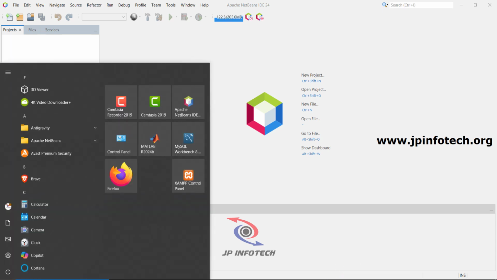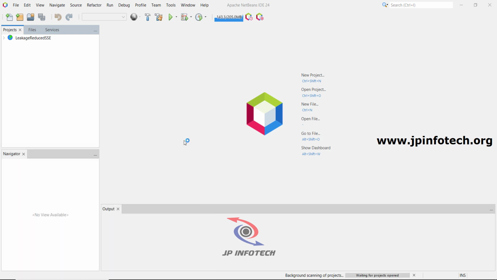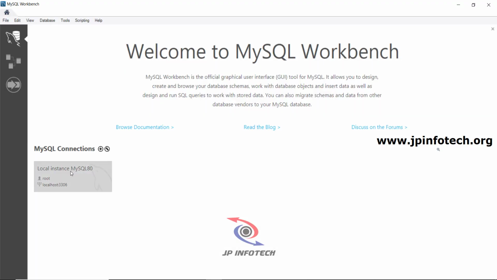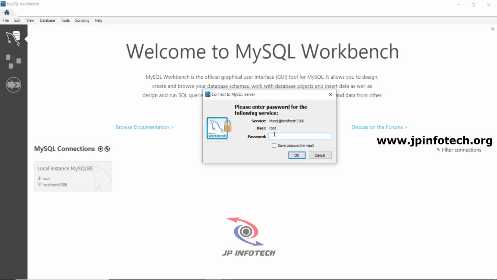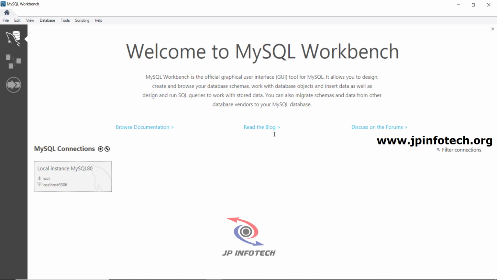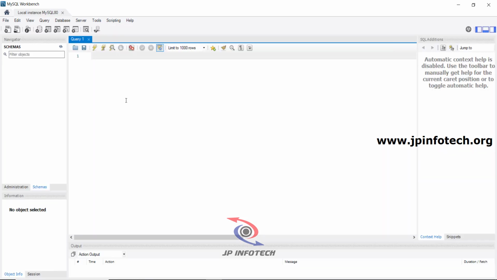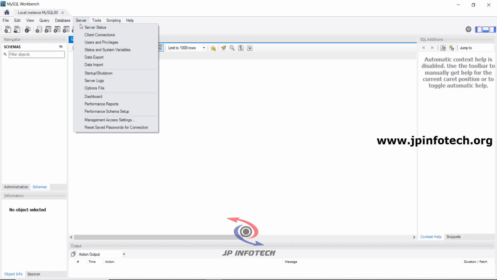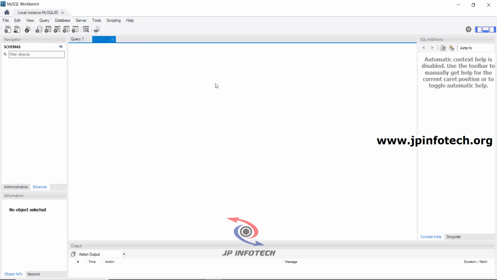Just go to MySQL Workbench 8.0. Log in by clicking the local instance MySQL 8.0 and enter the password as root. Now go to the server menu and select the data import option.